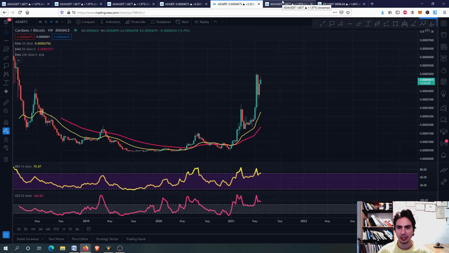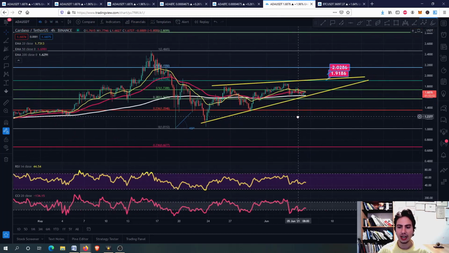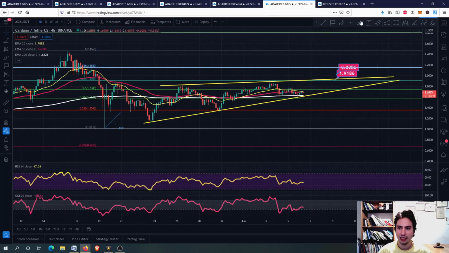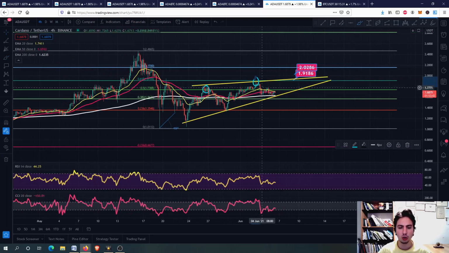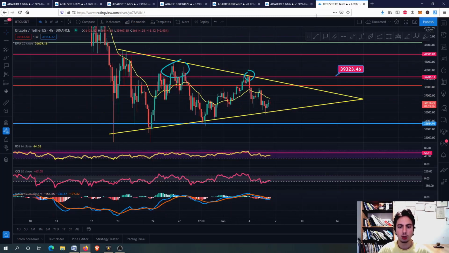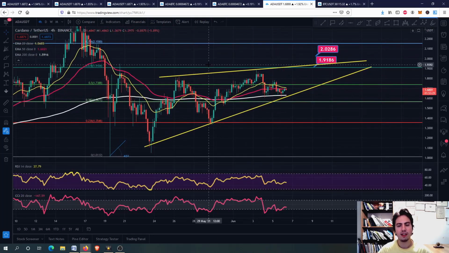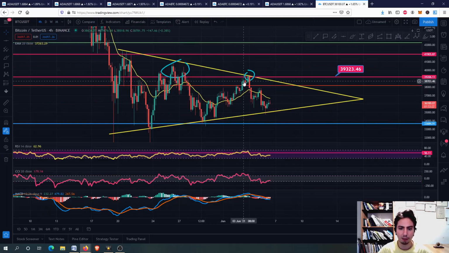Let's go now to ADA against USDT, guys, and of course you can see that the bottom trend line is going like this. The top trend line, we are having higher lows, and as I've told before in the VeChain video also, this is due to ADA outperforming Bitcoin on the 4-hour frame, because you can see that Bitcoin has lower highs, but ADA has higher highs. So therefore, the reason is that we are having more of a swing high momentum. The percentage is going more upwards in a swing high than the Bitcoin swing high.